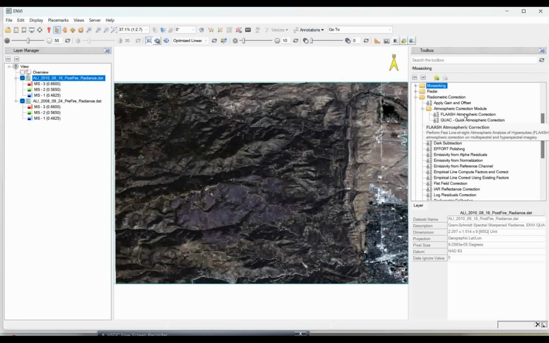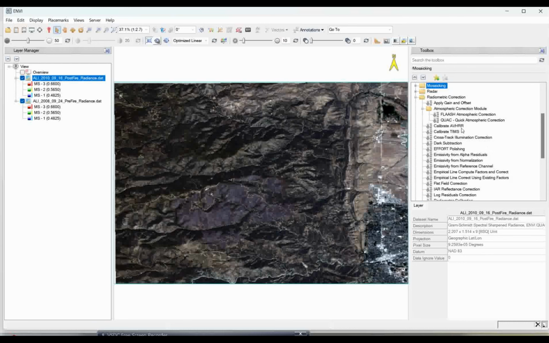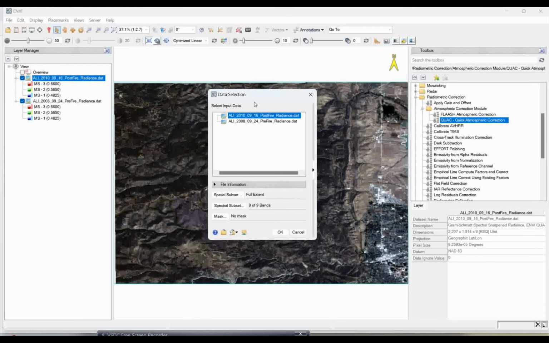If you have the module, that is well and good. If you don't have it, you can go with the radiometric correction process, and then you can also calculate the reflectance. The main objective is to do the top of atmosphere correction. Quick atmospheric correction is a very good option for that, as it can directly calculate those things.